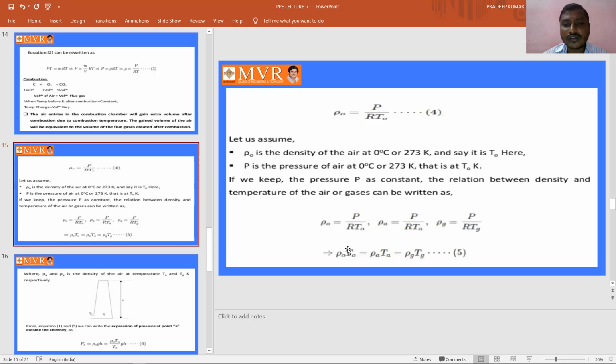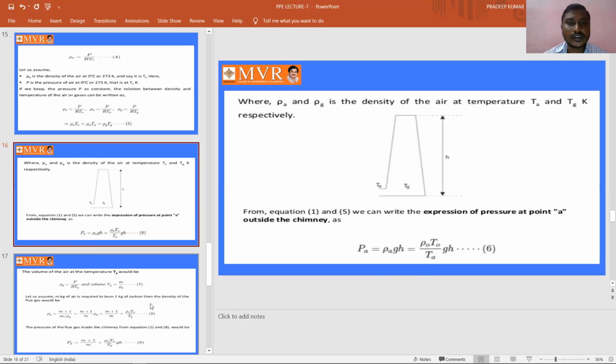Using the above equation, rho naught T naught is P by R, rho A TA is P by R, and rho G TG is P by R. This is taken as the fifth equation, where rho A and rho G are the densities of the air at temperatures TA and TG Kelvin respectively.